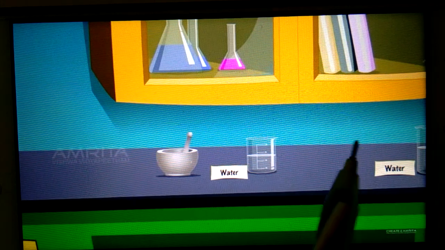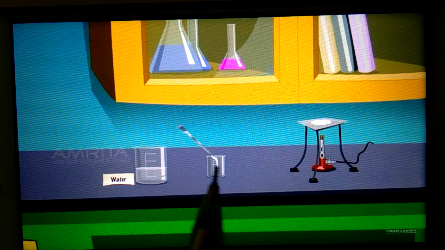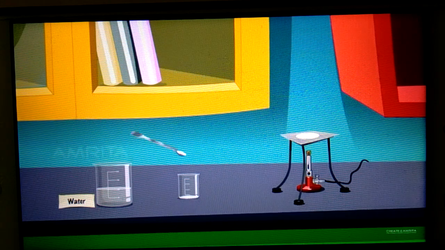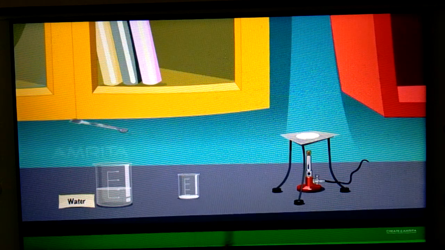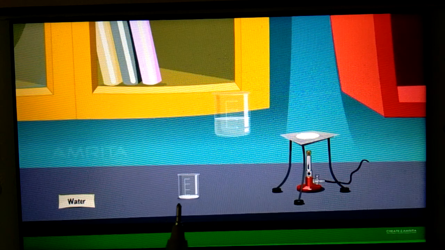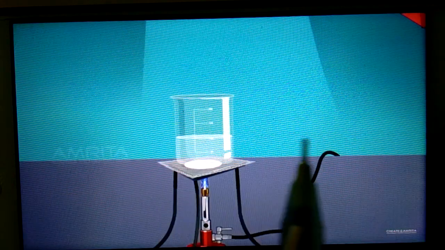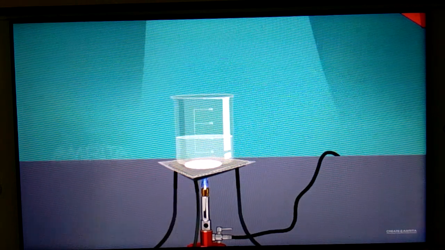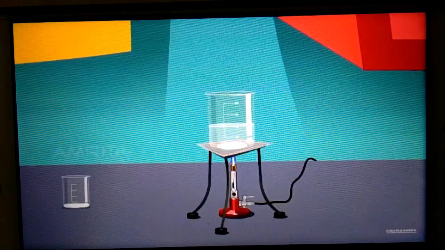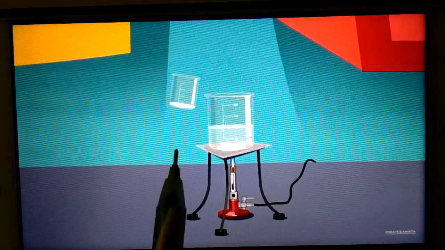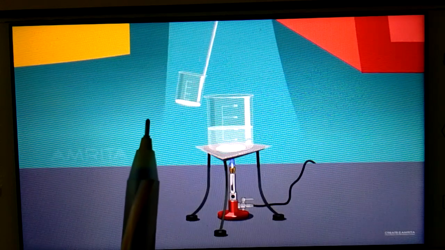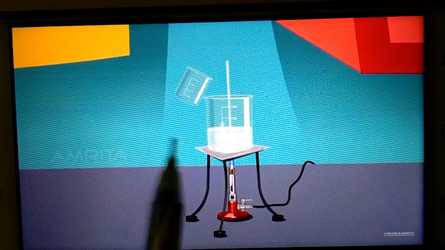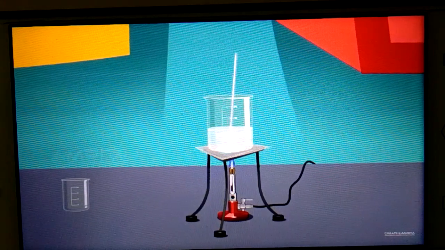Now with the help of spatula, you have to take 2 teaspoon of this paste in a 100 ml beaker. So 2 times you have taken. Now in one big beaker, you have to start heating water on the Bunsen burner in this way. Now you have to pour this paste of starch and water in this hot water and go on stirring it properly in this way.